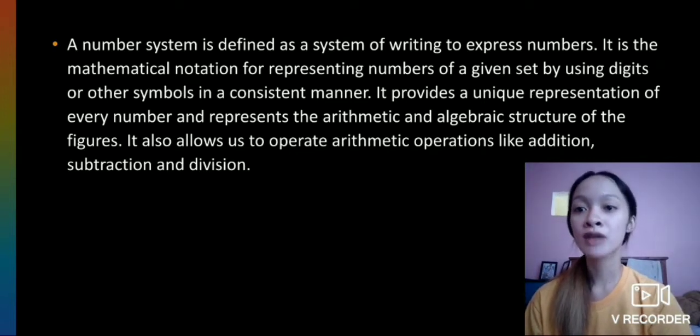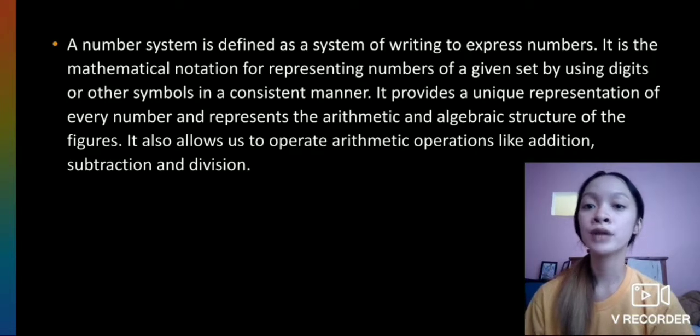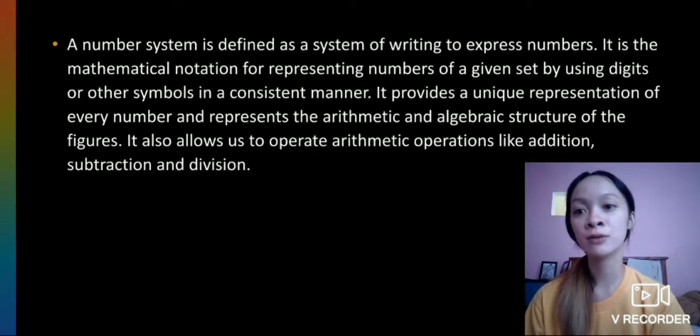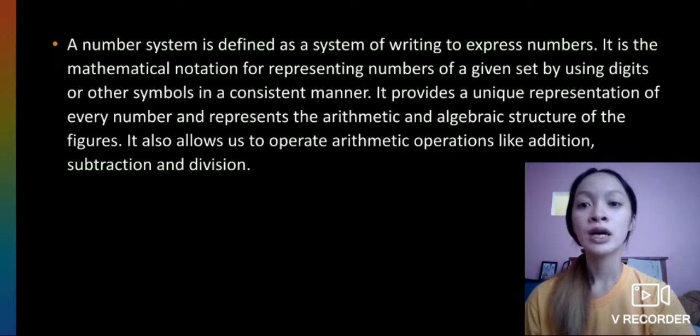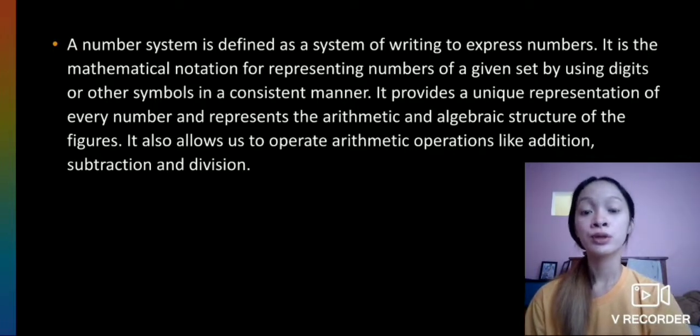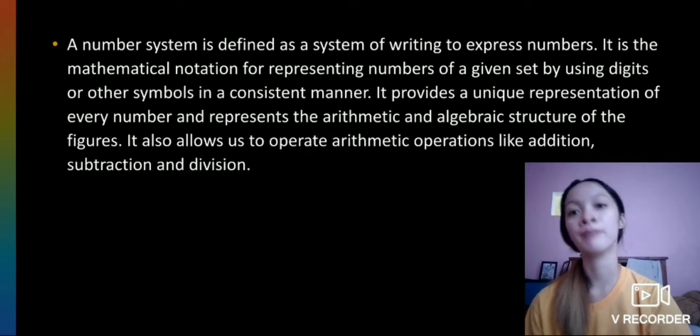It also allows us to perform arithmetic operations like addition, subtraction, and division. So in number system, the arithmetic operation is very useful because we use addition, subtraction, and division in a number system.